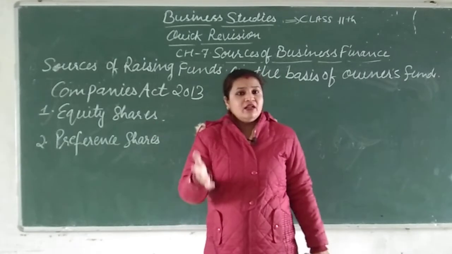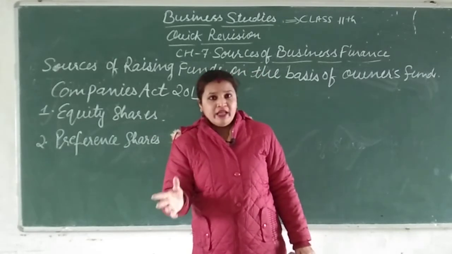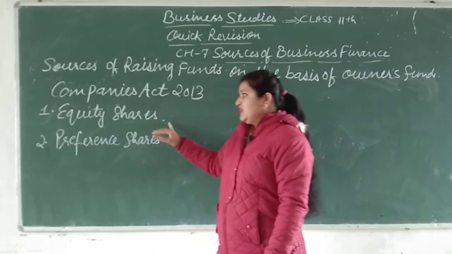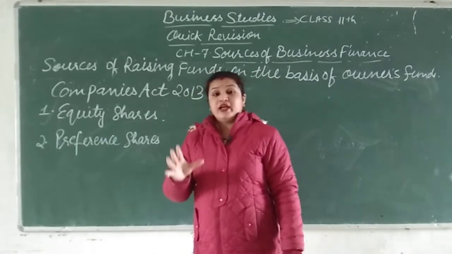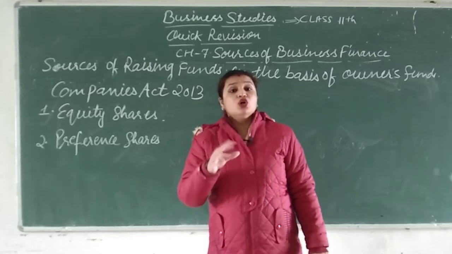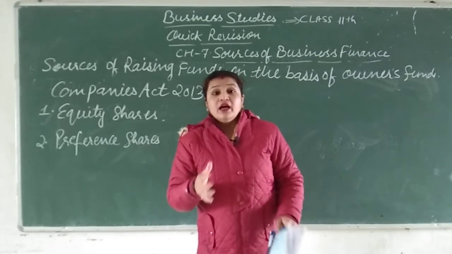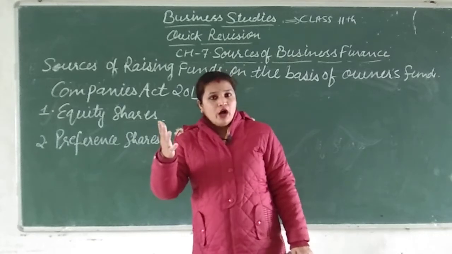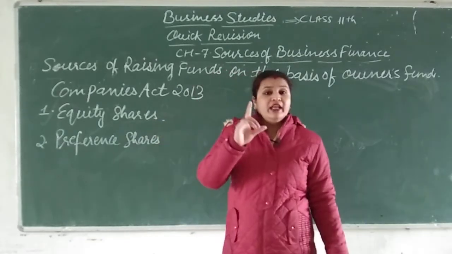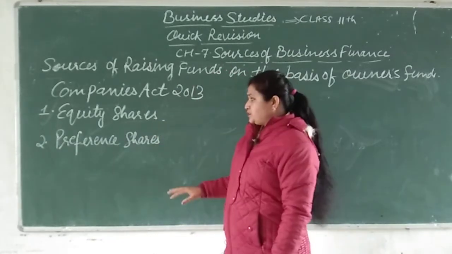If they do not get it, they can go for voting rights. So equity shares are those shares with which they can raise capital for the long term, and they don't have any preferential rights.